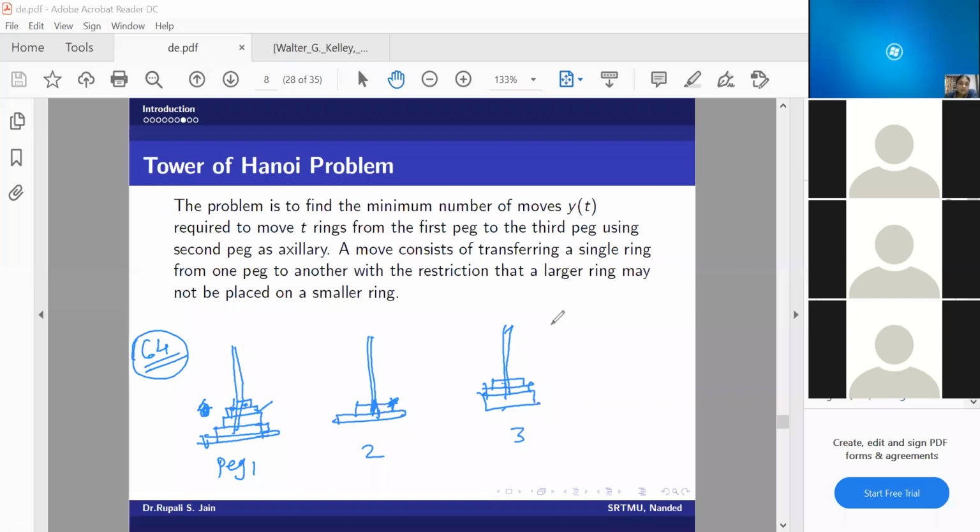So what are the conditions? I cannot keep bigger ring on smaller ring, and I can move only one ring at a time. So in how many moves I will require to transfer all 64 rings from peg 1 to peg 3, peg 1 to peg 3. तर समजा आता मी I will clear all the things.